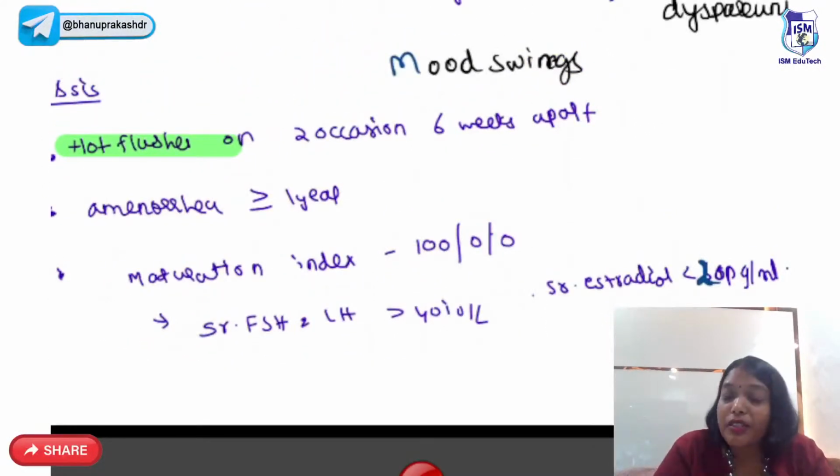So how do we diagnose? Hot flushes on 2 occasions 6 weeks apart. Any of the symptoms, you should have on 2 occasions 6 weeks apart. Amenorrhea for more than 1 year. Only parabasal and basal cells will be 100, intermediate and superficial cells are 0. Estrogen levels have dropped to less than 20 picogram per ml. And FSH and LH will be more than 40. Okay?